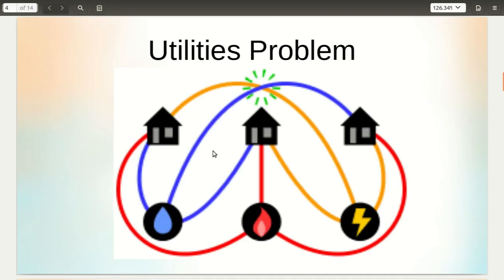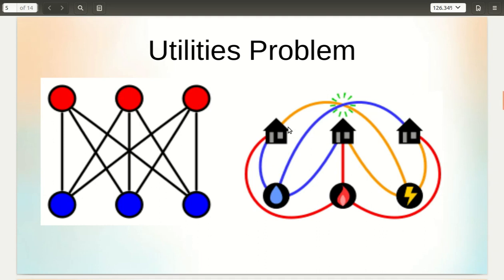Next we'll see the utilities problem. In the utilities problem, there are three houses and three utilities: water, gas and electricity. Each house needs all three of these utilities, so there are conduits flowing from the houses towards the utilities. The question is: is it possible to design the conduits in such a way that there won't be any crossover? Here we can find that there is a crossover. So the solution for this problem is again a negation. It's not possible to design such a thing.